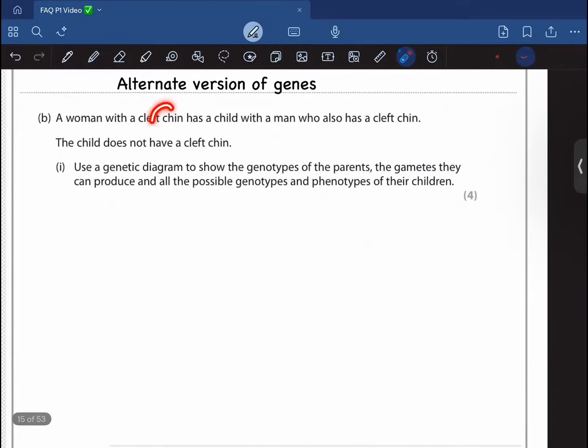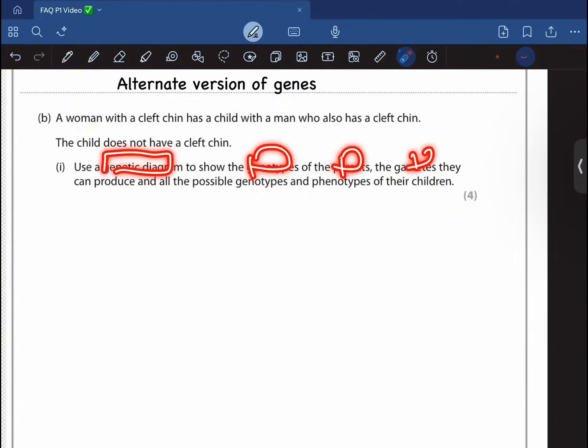A woman with a cleft chin has a child with a man who also has a cleft chin, and their child doesn't have a cleft chin. Okay, so we are going to do a pedigree of it. Use a genetic diagram to show the genotypes of the parents, the gametes they produce, and possible genotypes and phenotypes of the children. Okay, so as soon as I read that